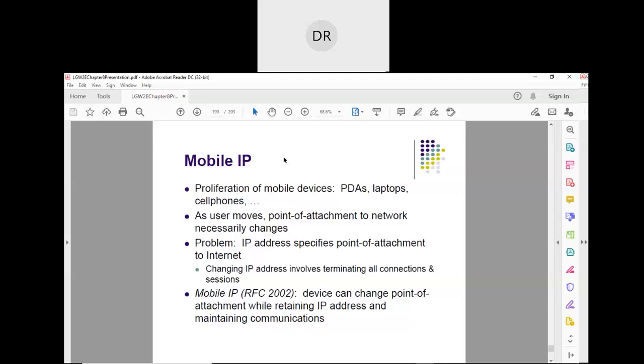Now, when we are on a mobile network, on a mobile device, when I am moving, presently I may be connected to this wireless network. When I move away from this network and get connected to another wireless network, even though I moved from this network to that network, I should still be able to have internet connectivity. Is it clear?